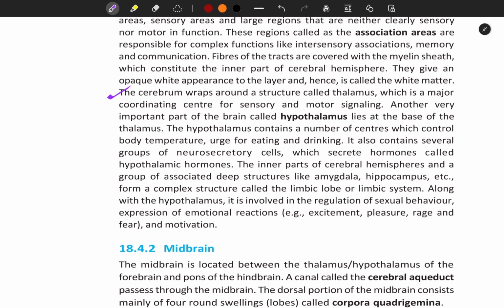The hypothalamus contains a number of centers which control body temperature, urge for eating and drinking. It also contains several groups of neurosecretory cells which secrete hormones called hypothalamic hormones. The inner parts of the cerebral hemispheres and a group of associated deep structures like amygdala, hippocampus, etc. form a complex structure called the limbic lobe or limbic system. Along with the hypothalamus, it is involved in the regulation of sexual behavior, expression of emotional reactions, for example, excitement, pleasure, rage and fear, and motivation.